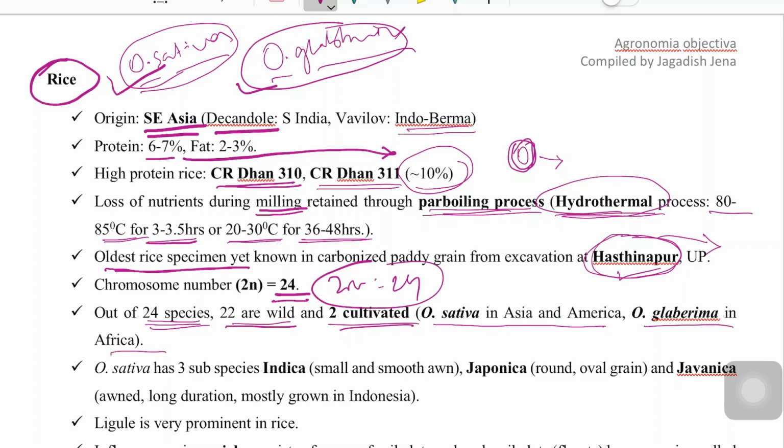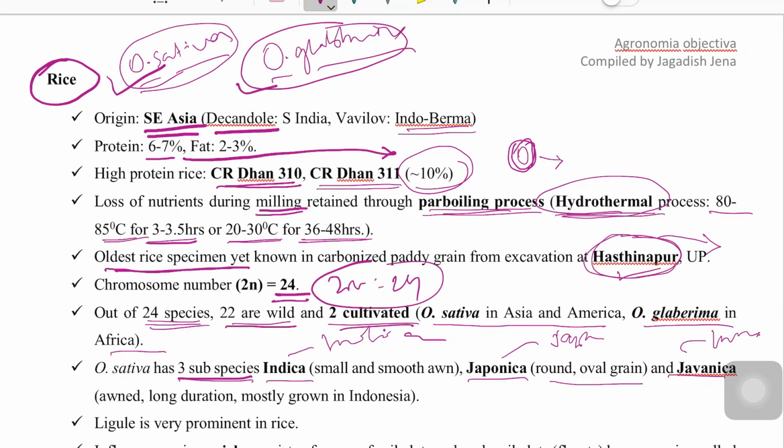Oryza sativa has 3 subspecies: Indica, Japonica and Javanica. Indica is grown in India and the subcontinent. Japonica has round and oval grain, and is cultivated mainly in Japan. Javanica is mainly grown in Indonesia.